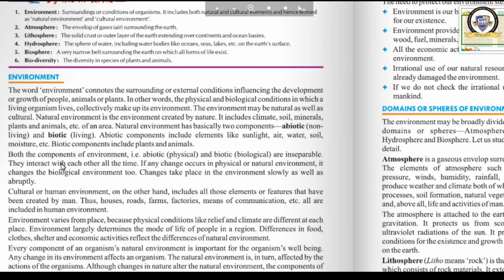Now just see the opposite condition. If any change occurs in the biotic condition, will it affect the abiotic condition also? I'll tell you an example. We, the human beings, what do we do? We extract, we dig more quantity of minerals. More and more quantities of minerals are being used by the human beings. What will happen, do you know? It will be over. Okay, very simple. It will be over. You don't know the other problems. Okay, I'll tell you the next example.